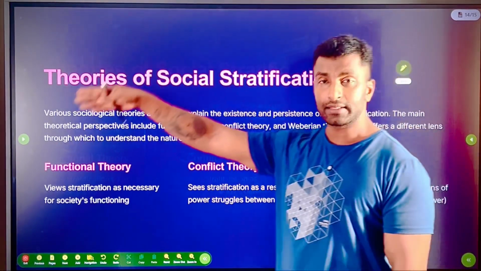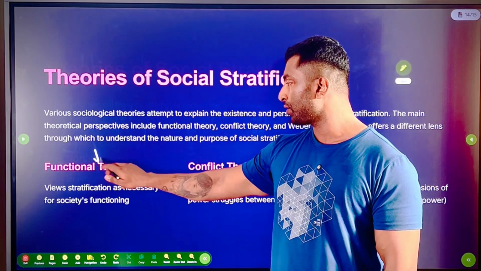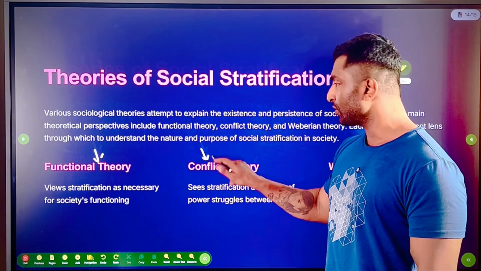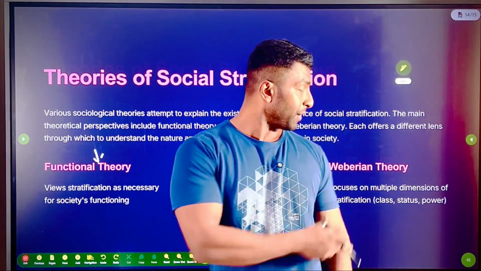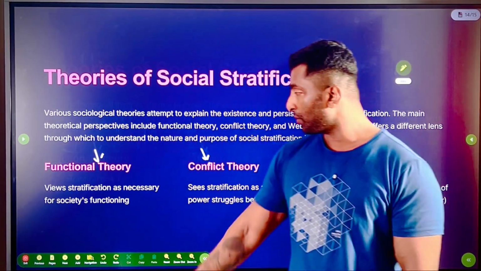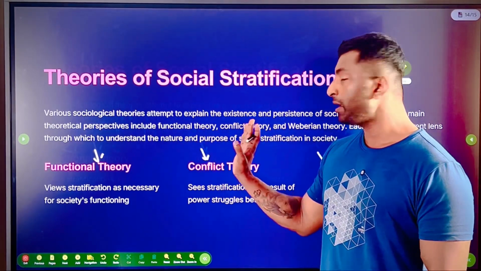Now, after discussing that, even if the theories are not asked, you need to mention 1 or 2 lines about this as a criticism, and this also. So class, status, power, you will be discussing here. Once we complete that, then you will have a clear idea. So then only the answer is going to be complete.